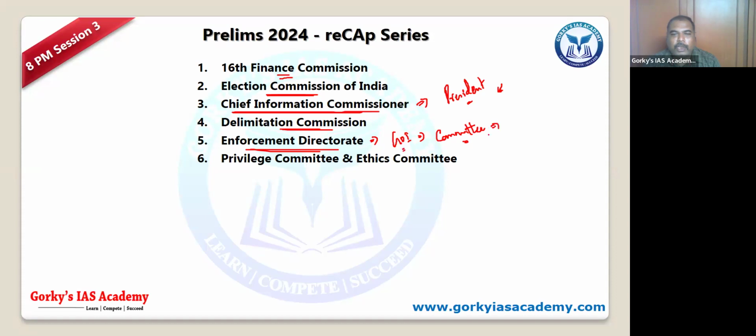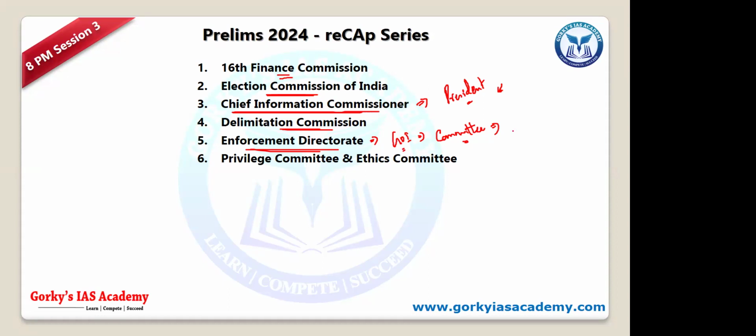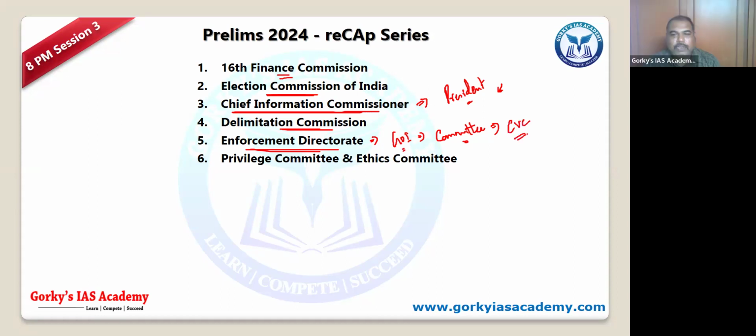So who will head that particular committee? It is the CVC, the Chief Vigilance Commissioner, who will head that committee, and that committee will give a recommendation, and that recommendation will be acted on by the government to appoint the Enforcement Directorate head.